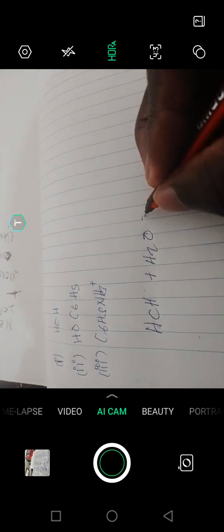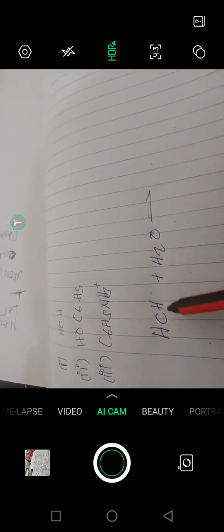It is a spontaneous reaction because it is a strong acid. It just dissociates completely. Completely, there is no need for a reverse reaction. So what's going to happen here is this.